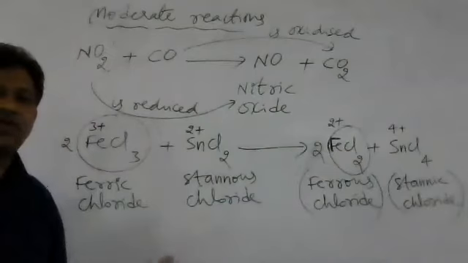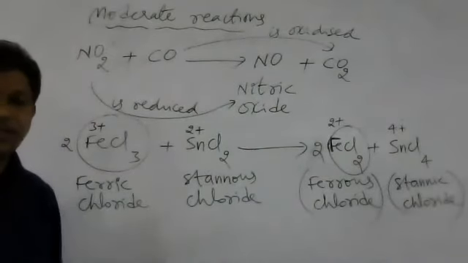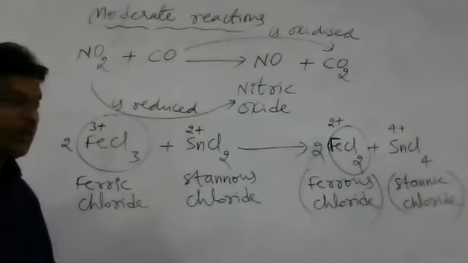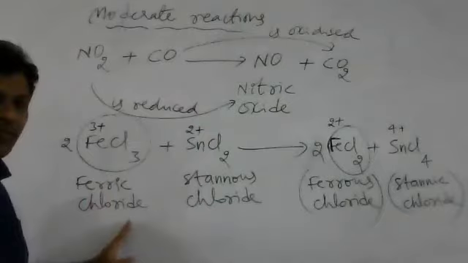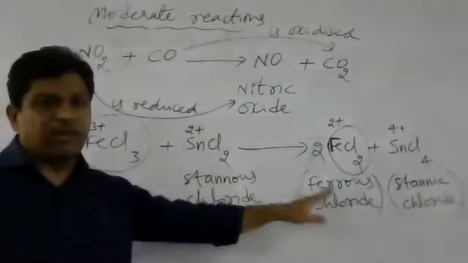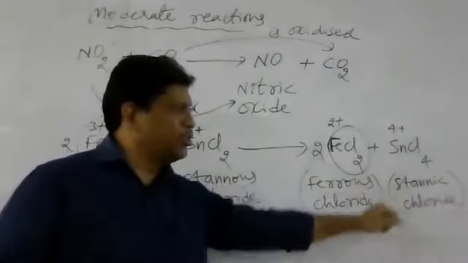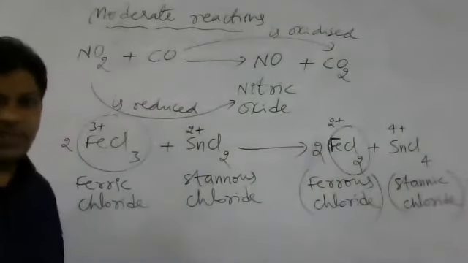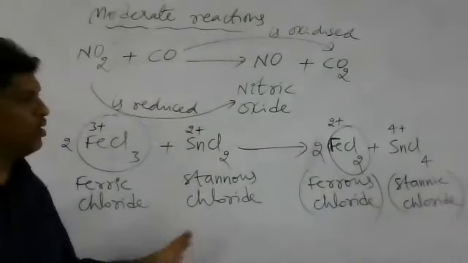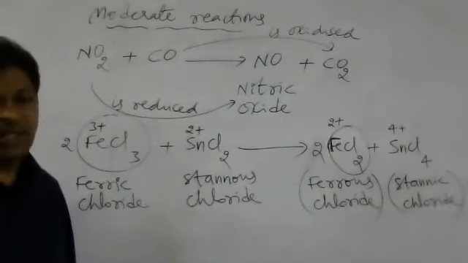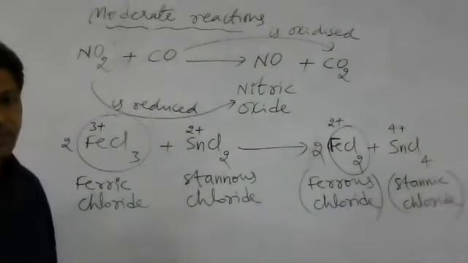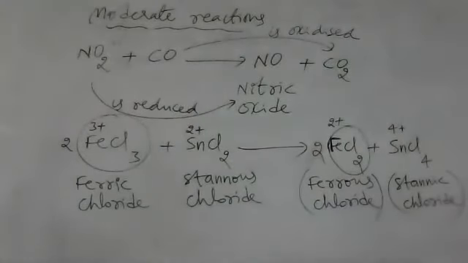So it is also an example of a redox reaction. Is that clear? Ferric chloride is reduced to ferrous chloride, and stannous chloride is oxidized to stannic chloride. Is the concept clear? This is an example of a redox reaction and a moderate reaction.